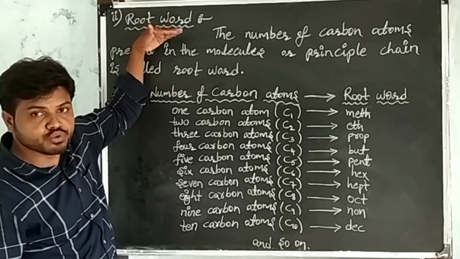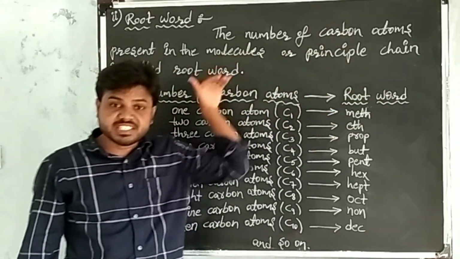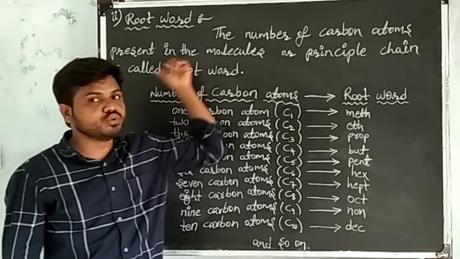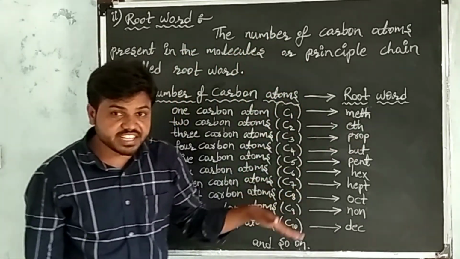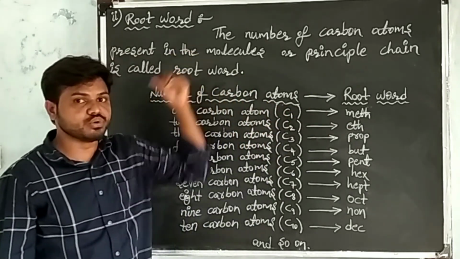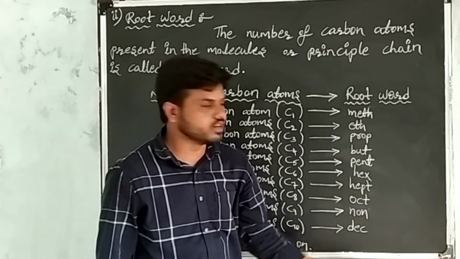Now we discuss the root word. The number of carbon atoms present in the principal chain of the given carbon compound is known as the root word. See here the number of carbon atoms and its root words.